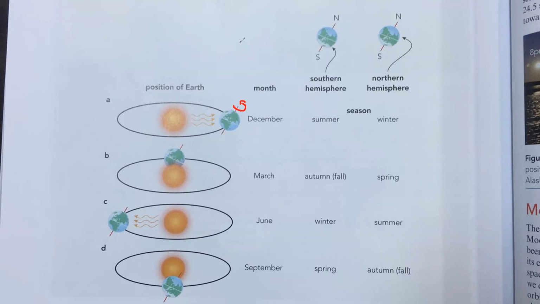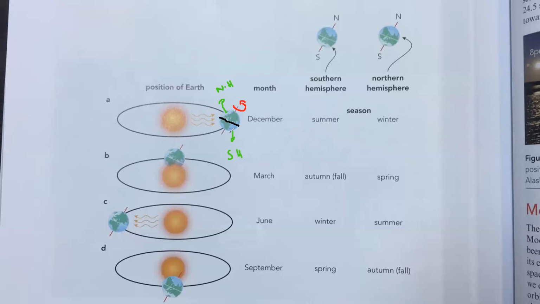And we divide this into two parts. What do we call this central imaginary line? Equator. So we call this the equator. And when we divide at the equator, it is divided into two parts. The top part is known as the northern hemisphere, and the bottom part is the southern hemisphere.